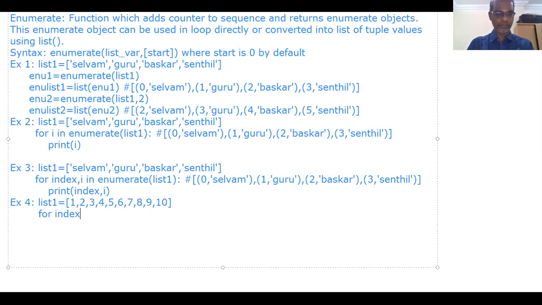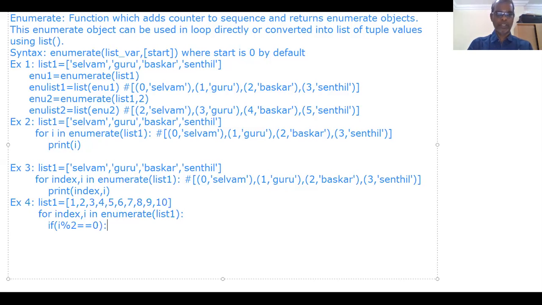First we will see for index comma I in enumerate of list 1. So how do we study? First, this index is assigned with 0. I will be assigned with 1. Now I have to check it out. If I modulus 2 is equal to 0, then that should be deleted.